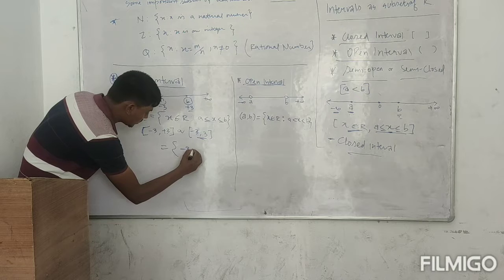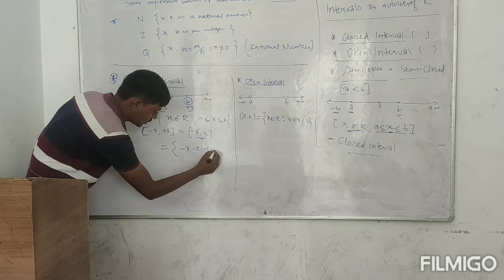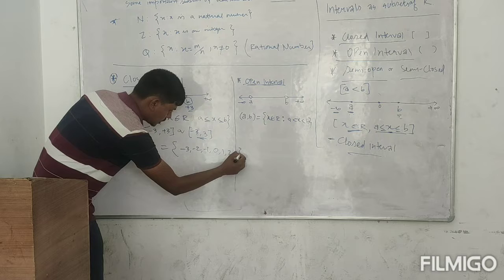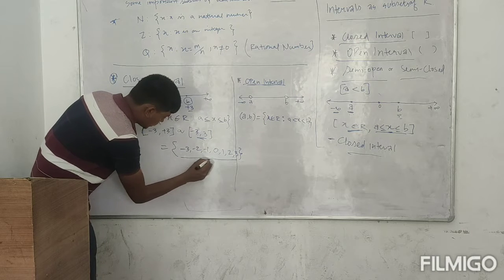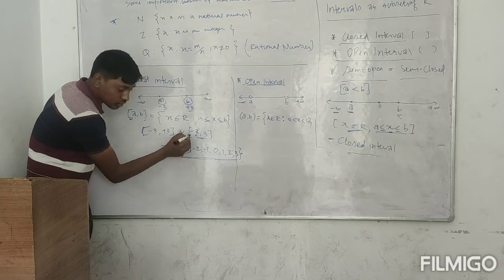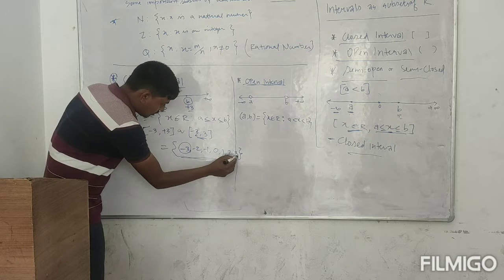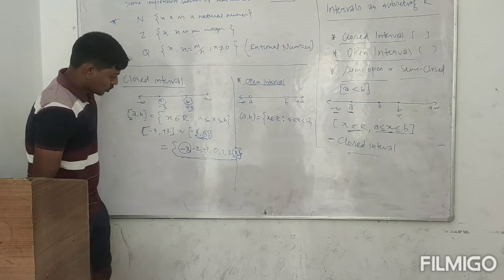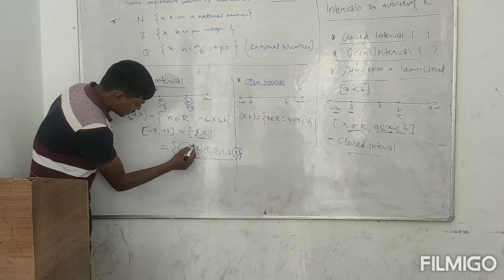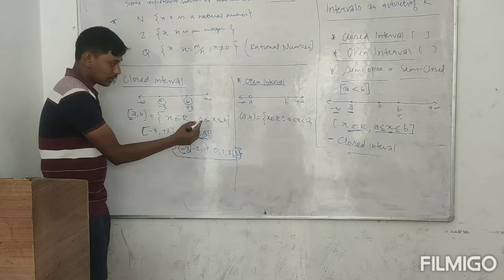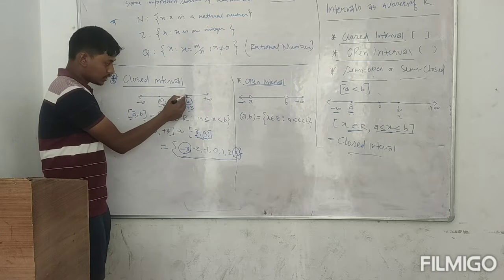So -3, -2, -1, 0, 1, 2, 3. In this set I am including minus 3, which is your first one, and I am also including the plus 3 here. So you can see I am taking both ends, from beginning to the end.